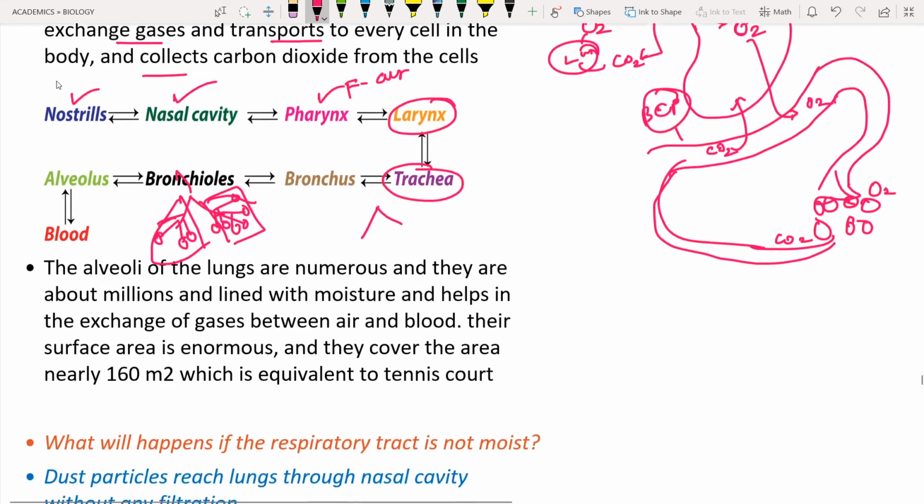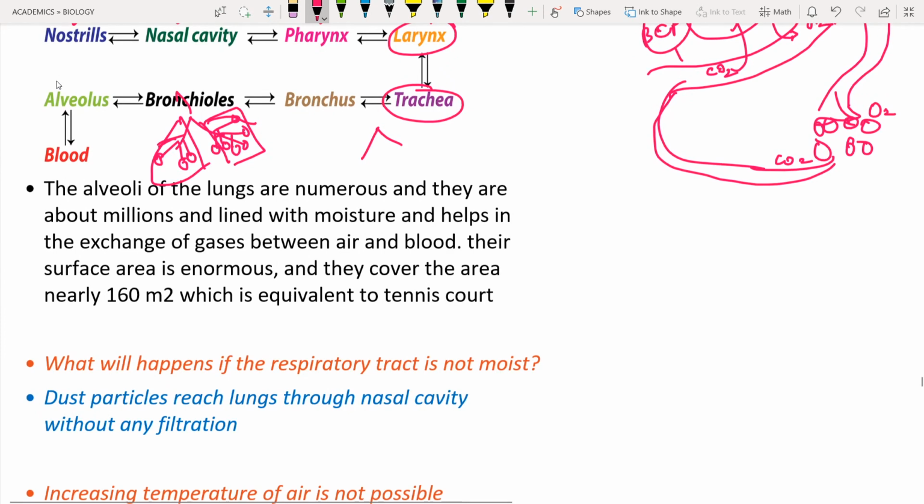Next, the alveoli of the lungs are numerous, about millions, and lined with moisture, which helps in the exchanging of the gases. These alveoli are lined with mucus, which means they are lined with moisture.